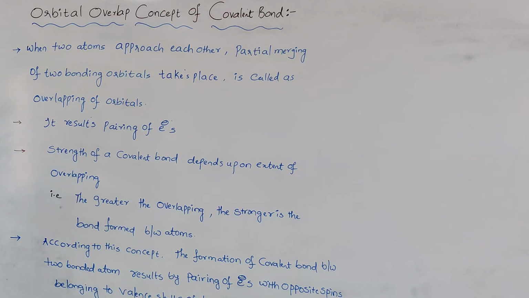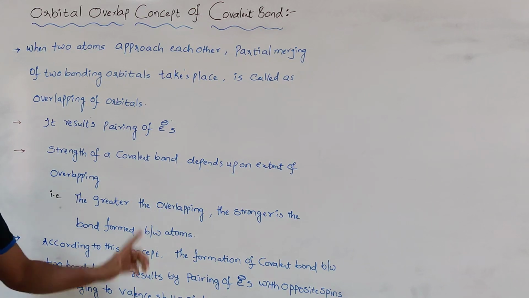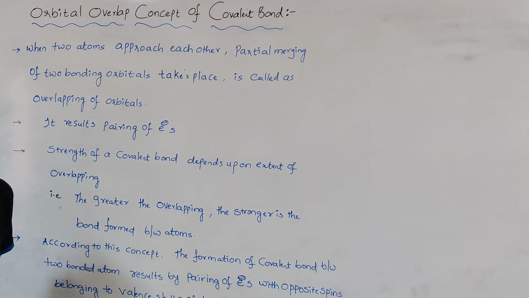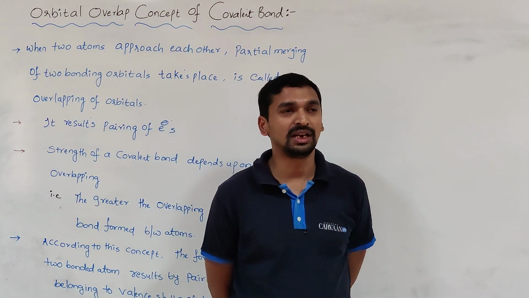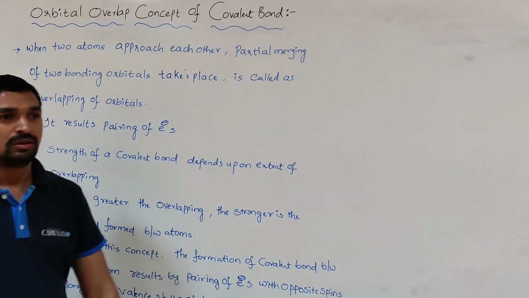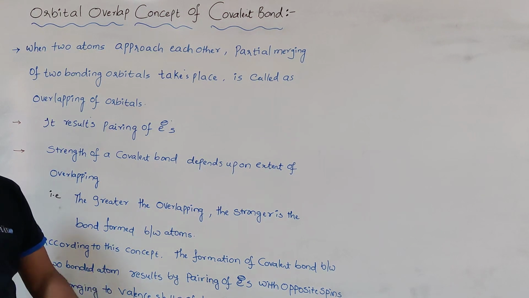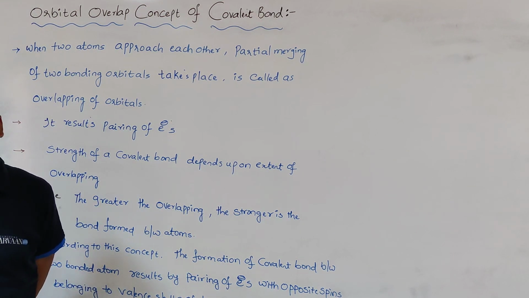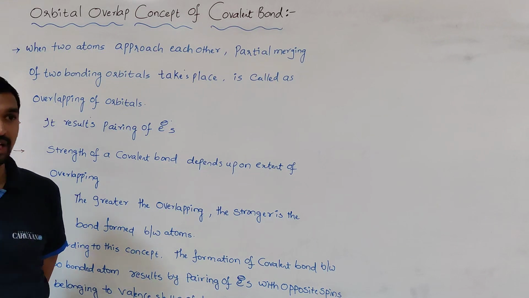Generally, for the formation of a covalent bond, two atoms approach each other. When the two atoms approach each other, only the valence electrons are involved in the bond formation. According to this concept, whenever a covalent bond is formed between two atoms, the orbitals present in the valence shell overlap.